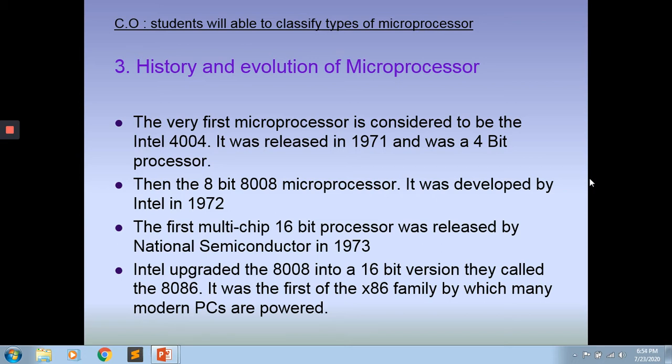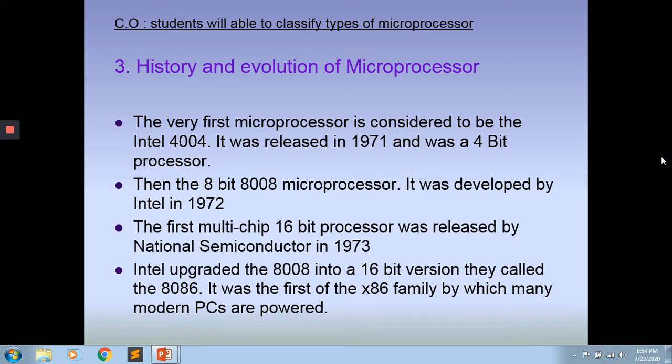Then the 8-bit 8008 microprocessor was developed by Intel in 1972. This 8008 was an improvement over the 4004, and now it was made 8-bit. So computation power is increased, means at a time 8 bits of data can be executed.